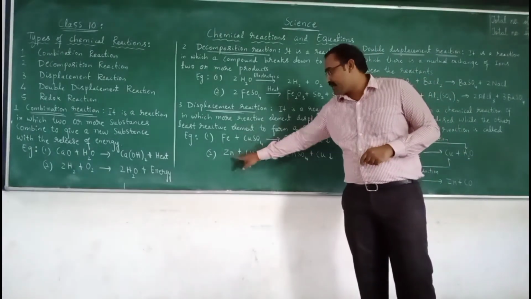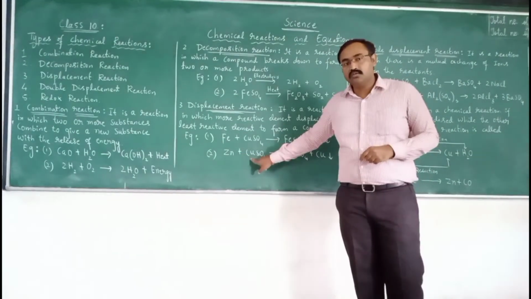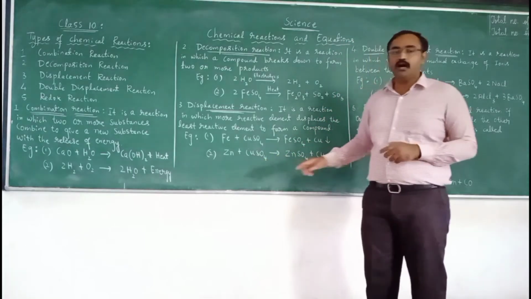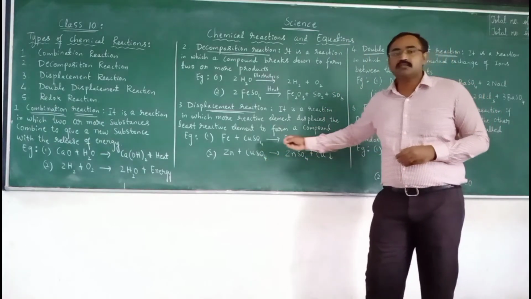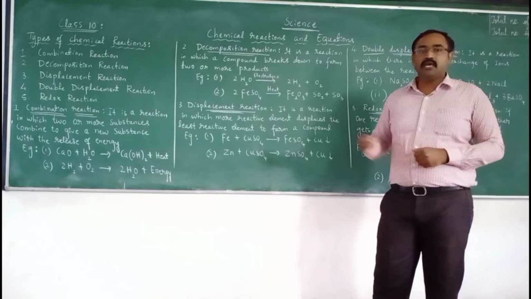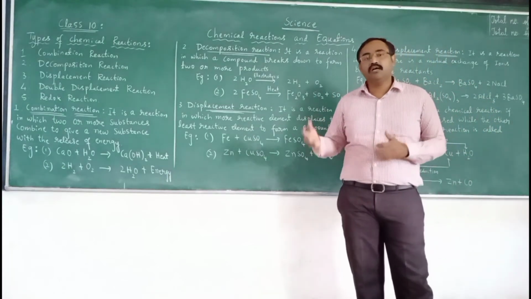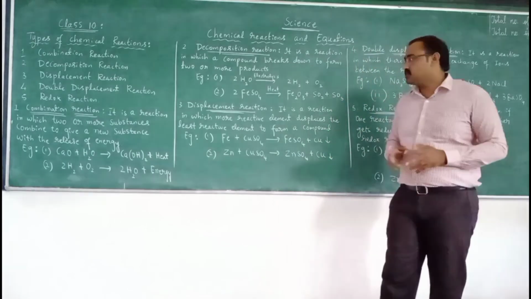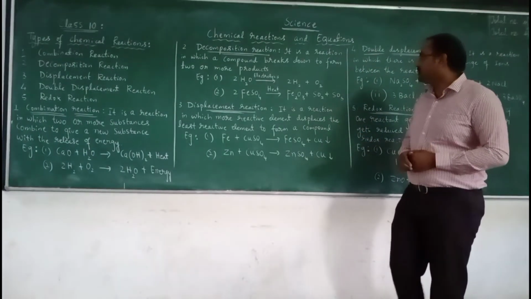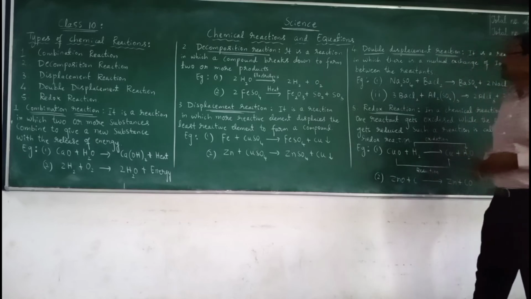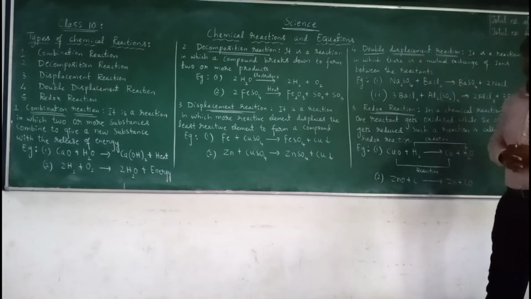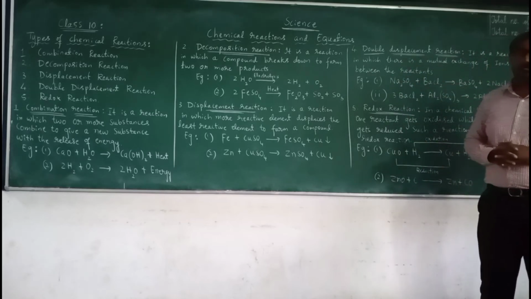Similarly, zinc is more reactive than copper, so zinc displaces the copper. Such a type of reaction where the highly reactive element displaces the least reactive element is called a displacement reaction. Now the other type of reaction is double displacement reaction.